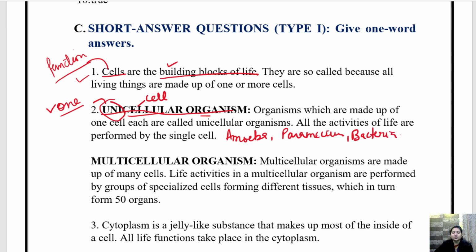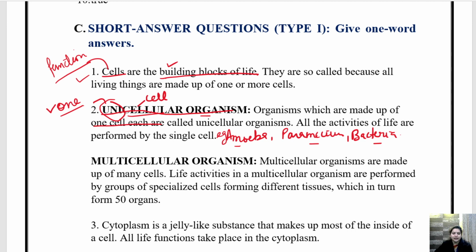All they are unicellular organisms. Getting it? So what is written? Organisms which are made up of one cell each are called unicellular organisms. All the activities of life are performed by the single cell. Examples we have are amoeba, paramecium and bacteria. Euglena also. So these are the examples of unicellular organisms.